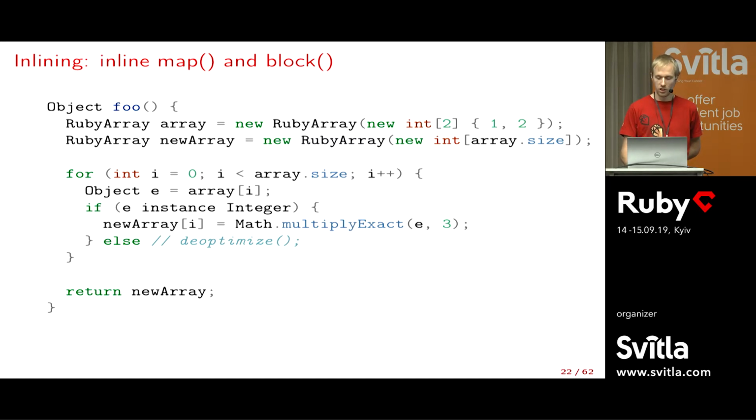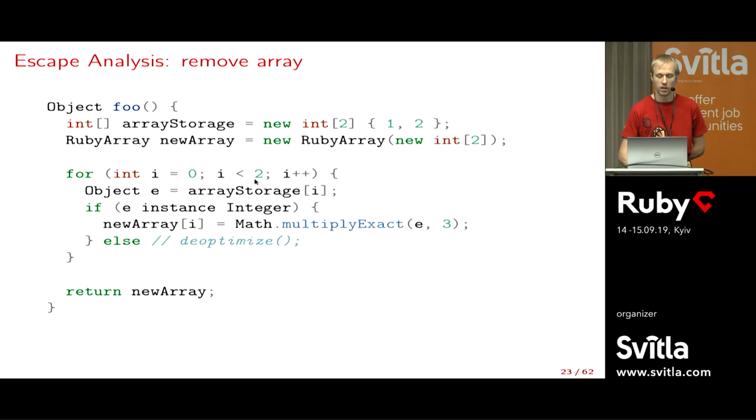The first thing it notices is that this array on top, this instance, never escapes the method; it will not be used after. So we don't need to allocate it. We can just deal with it whenever it's accessed. Here we would access the size, which is always 2, we know it. And to read an element, we can just read from the underlying storage, which is here the int array.